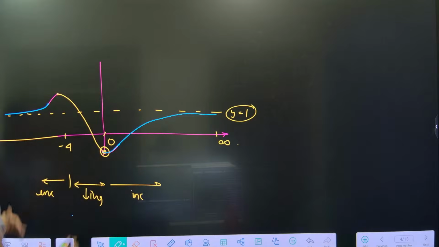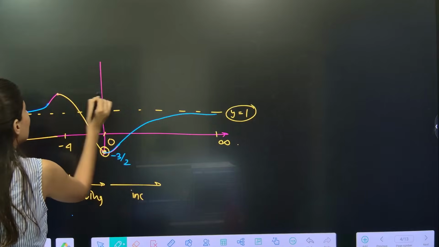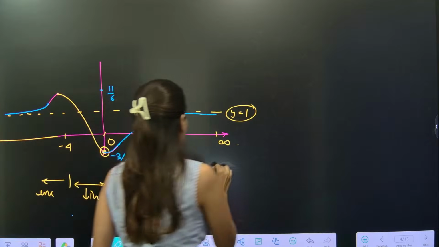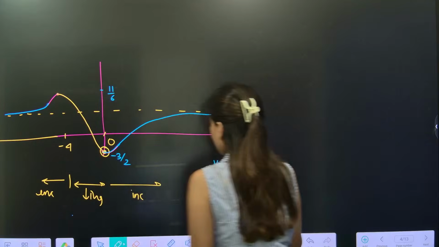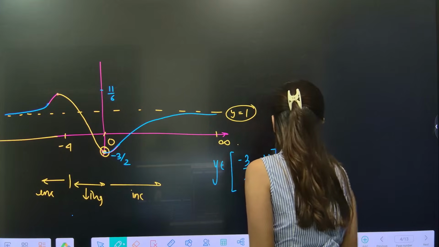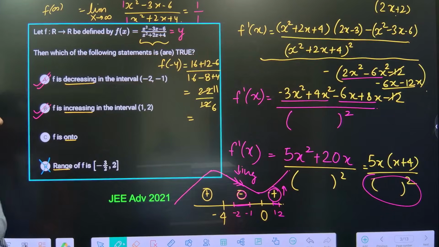Now can you tell me the range? Range will be what? Minimum value clearly minus 3 by 2 and maximum value will be 11 by 6. So range, y belongs to, will be what? Minus 3 by 2 comma 11 by 6. So let me go back and check the range. Is this the range? Absolutely wrong.